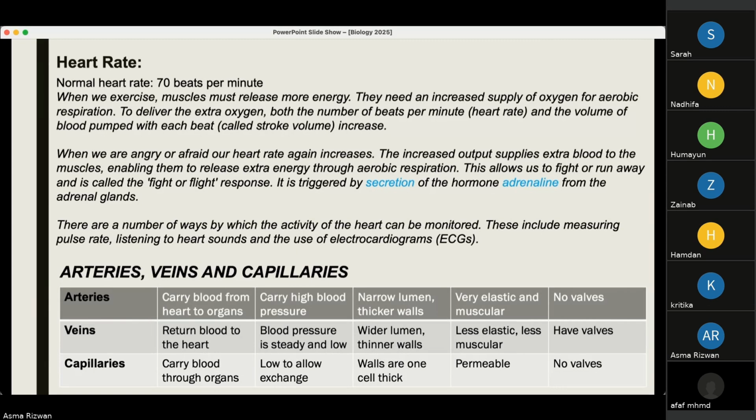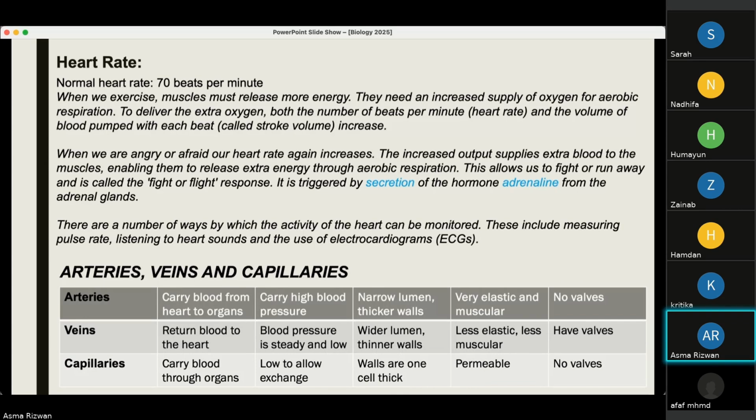Again, the heart beats at a normal rate, known as the normal heart rate, which is 70 beats per minute. So in a minute, our heart beats 70 times. When we exercise, the muscles must release more energy. They again require an increased supply of oxygen for aerobic respiration. To deliver that extra oxygen, both the number of beats per minute, that is the heart rate, and the volume of blood pumped with each beat increase. So the heart rate and the stroke volume both increase to accommodate that requirement